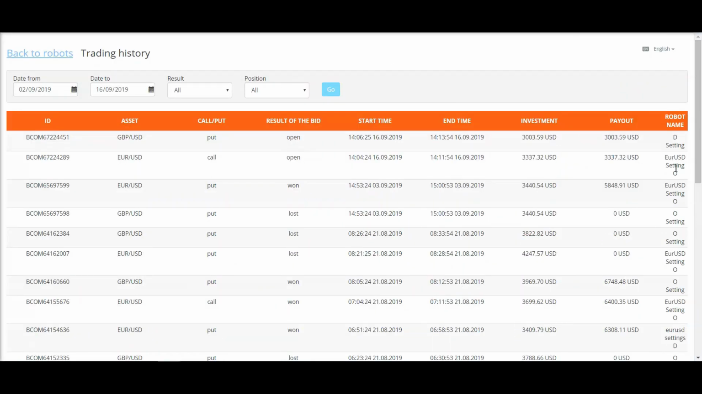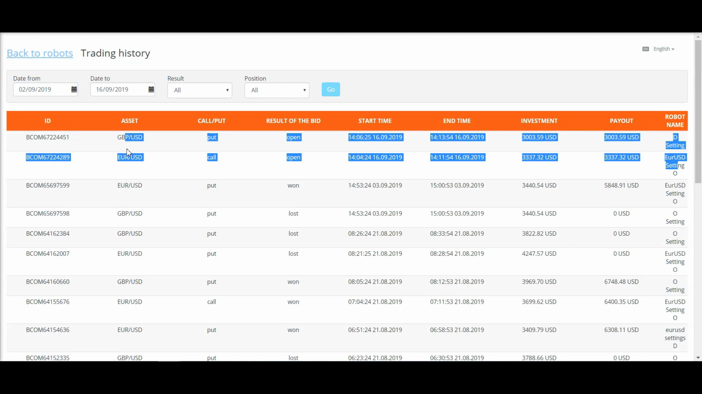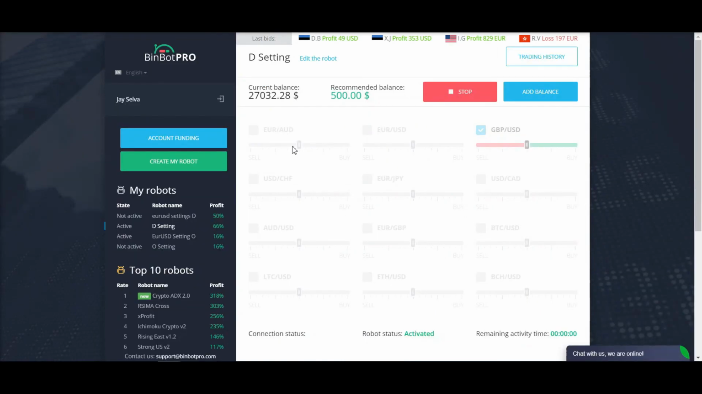Alright guys, so right now you can see we have two trades open, one call trade for the Euro USD and a put trade for the GBP USD pair. They're about 2 minutes apart, and right now you can see my balance has decreased to 27k, and I'm going to turn off both robots.